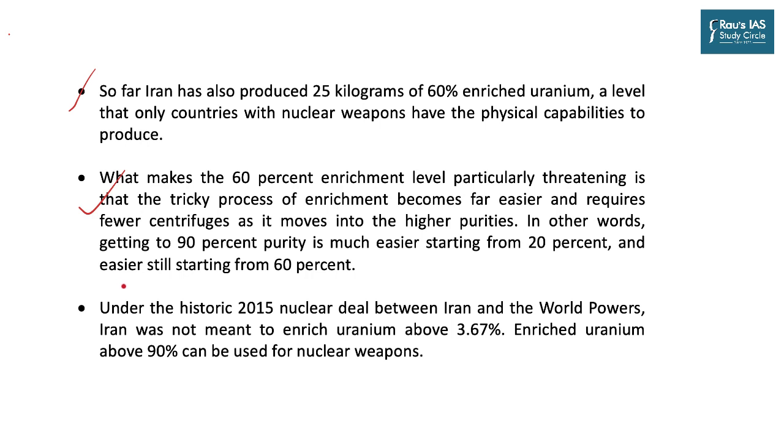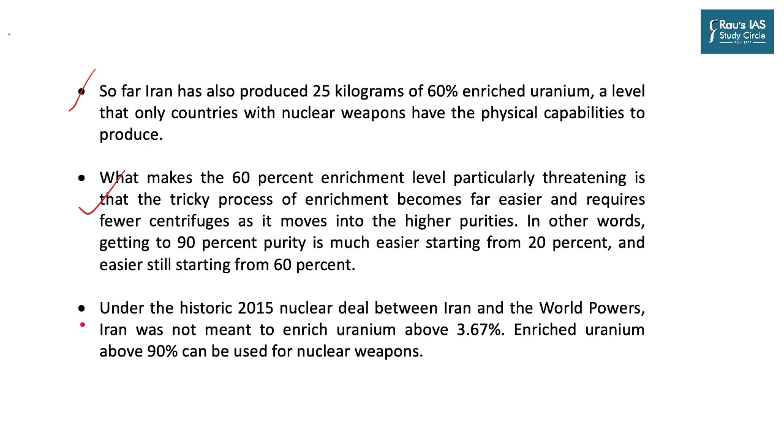In other words, getting to 90% purity is much easier starting from 20% and easier still starting from 60%. So basically what Iran wants to communicate to the world is that it is maybe a few months away from designing its first nuclear weapon. Or maybe Iran already has one.